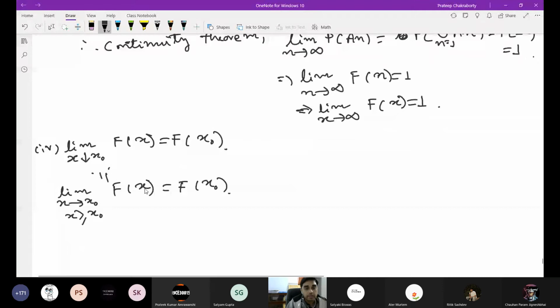That is, if you are going near x0 from the right hand side, and you get the limit F of x0, what do we call this? This is called F is right continuous at x0, because we are tending to x0 from the right side.